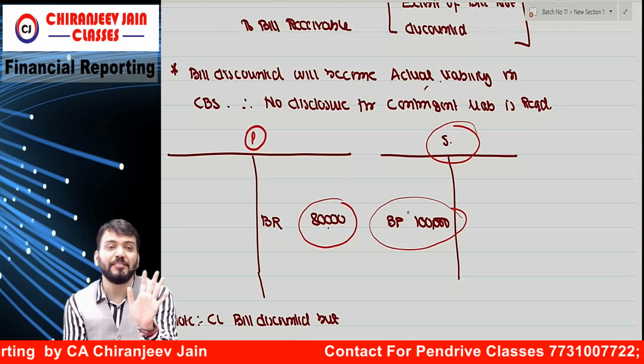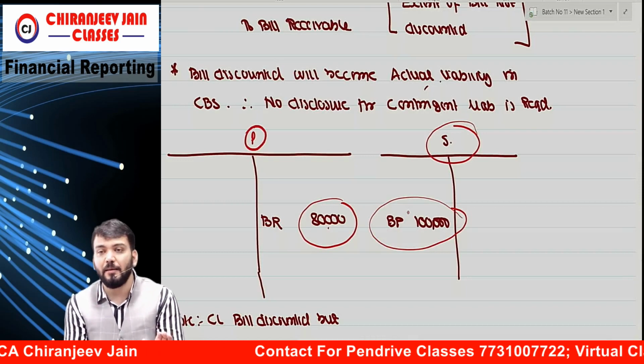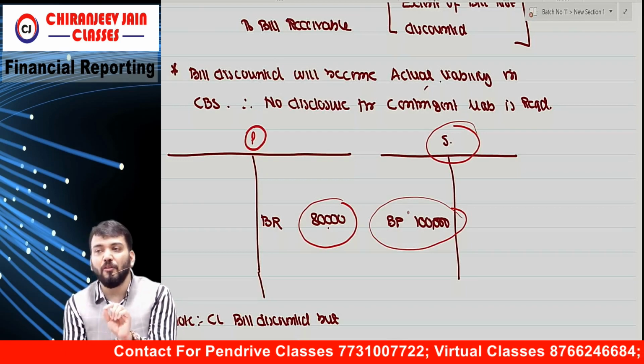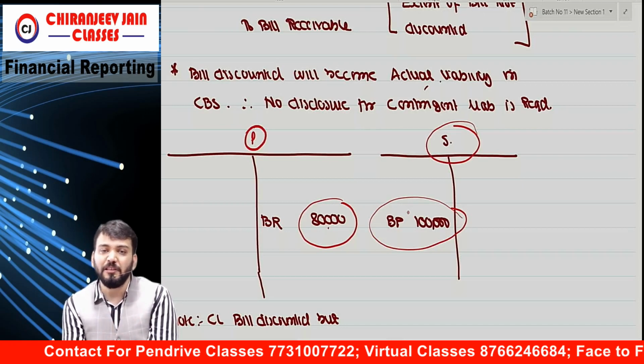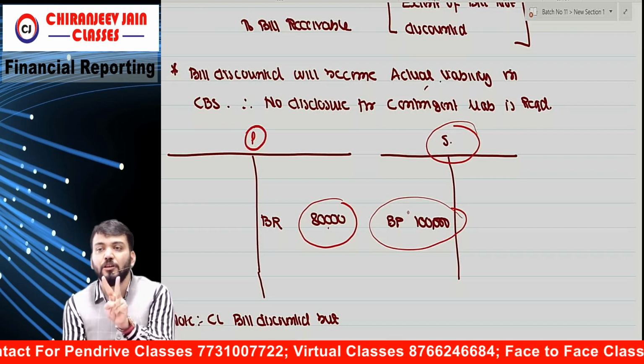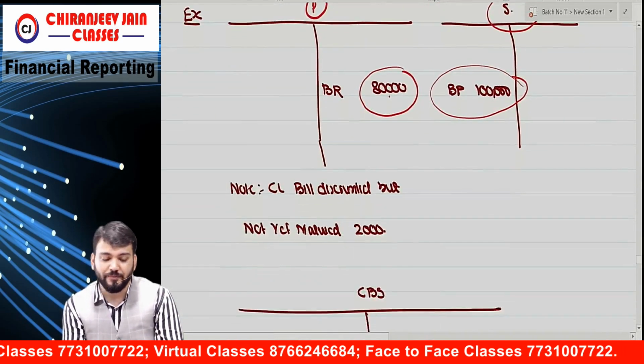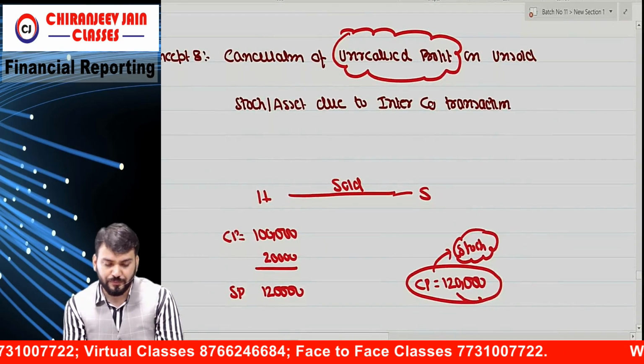20,000 will remain in the balance sheet as a liability. So bills receivable, how much will we reduce? 80,000. And bills payable, how much do we reduce? 80,000. 20,000 will remain in the balance sheet as a liability only. Correct? This also you have understood.